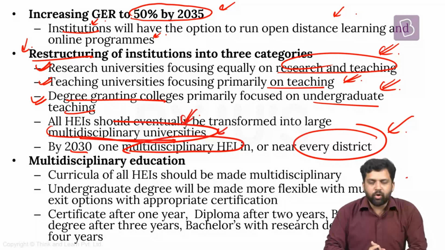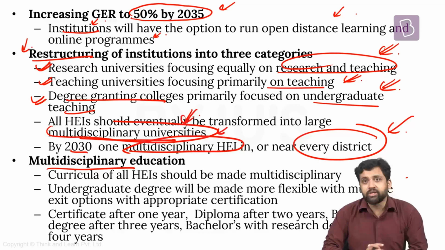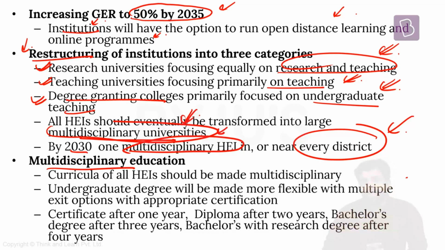As I just mentioned, the national education policy heavily focuses on multidisciplinary education, and it wants, as I just mentioned, that many of the issues that we face right now can only be solved if you have a multidisciplinary approach. It wants the next generation, the present generation as well, to focus on learning multiple things. It also provides different kinds of flexibilities. So it might happen that a student enrolls in a particular course, but then they realize that maybe they also need to learn something else, or maybe their interest lies somewhere else, so they can easily exit. So the national education policy gives the flexibility of multiple entry and multiple exit.